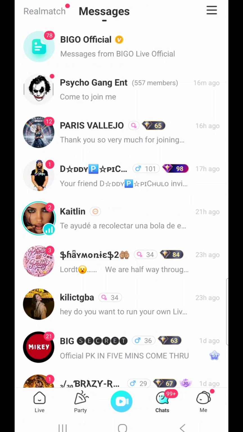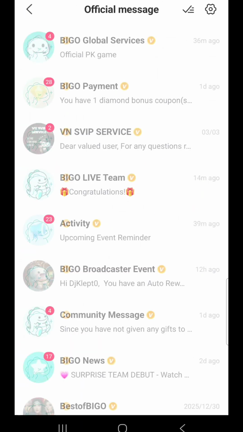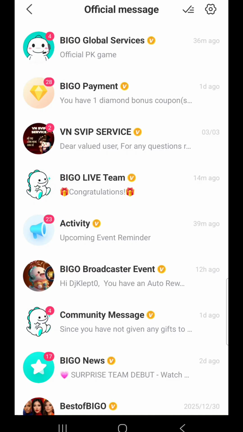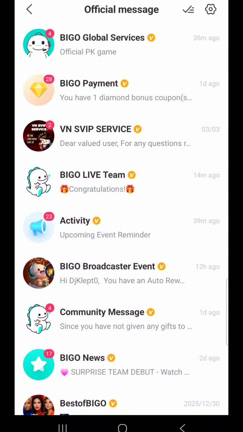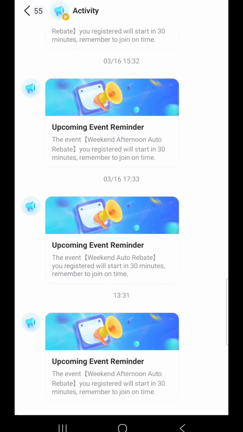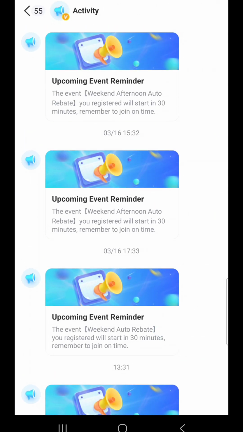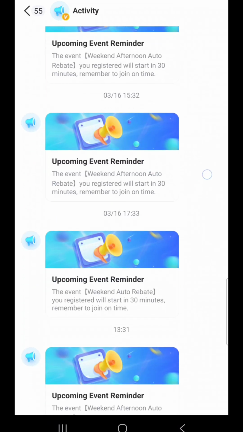This right here is chats. This is your messages. Now, when you click on Bigo Official, these are the messages that you really want to pay attention to because these are the messages coming from the app. So the activity section is going to show you all the rebates that you're signed up for. Rebates are bonuses on the money that you're already getting. So if people send you a certain amount of gifts while you're in a rebate, the app is going to send you a bonus.